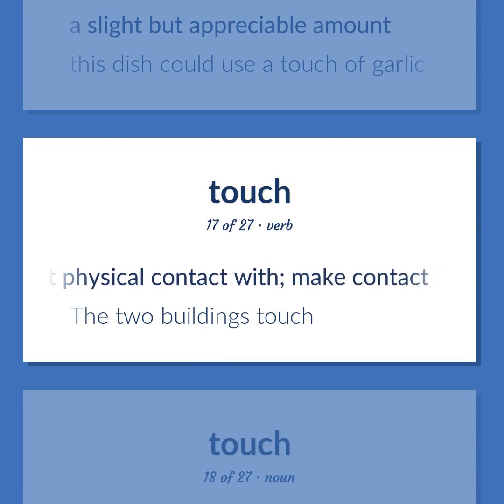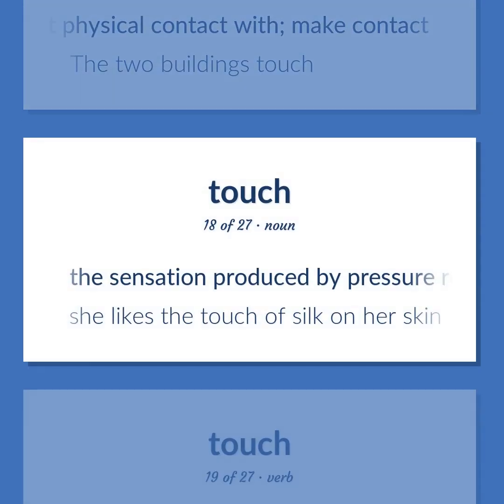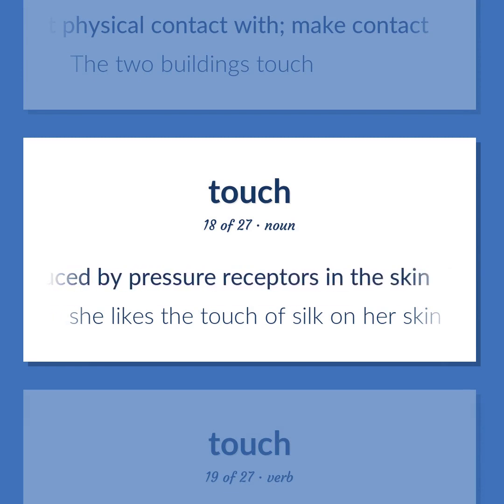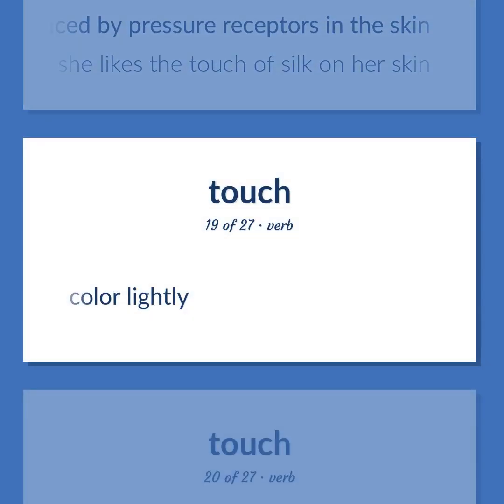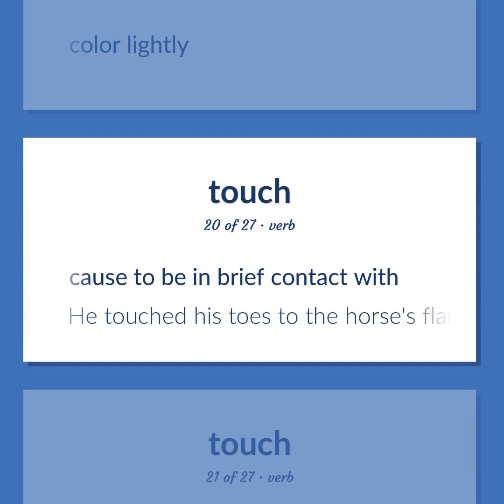Make contact. The two buildings touch. The sensation produced by pressure receptors in the skin. She likes the touch of silk on her skin. Color lightly. Cause to be in brief contact with. He touched his toes to the horse's flanks.